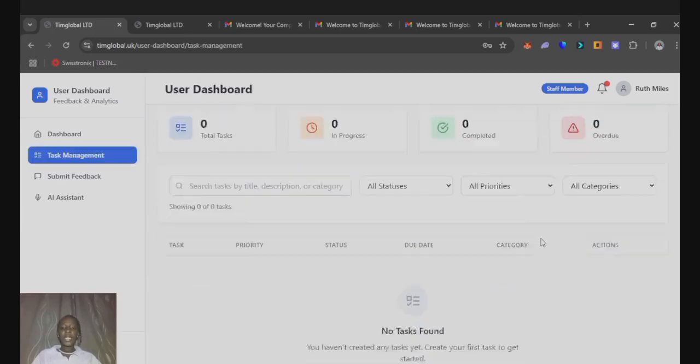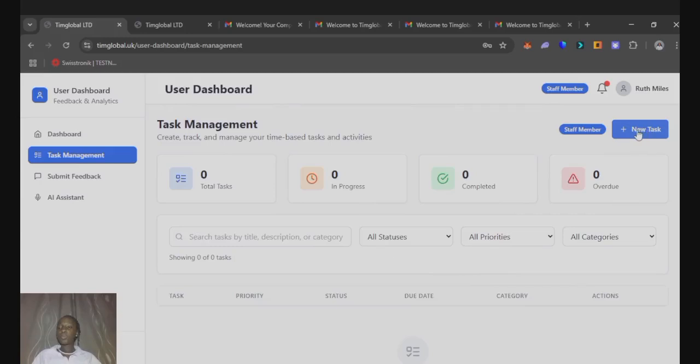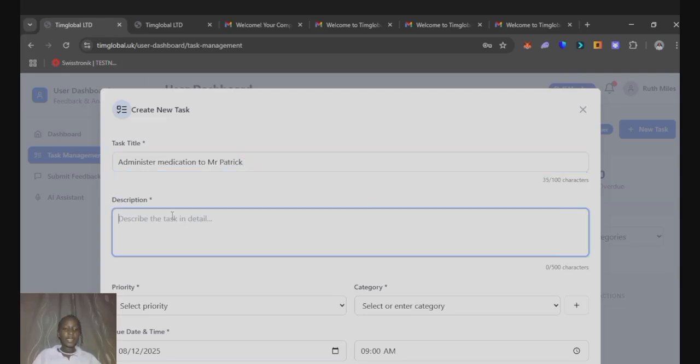Now, I can either come here to create a task or I can come here to create a task. So now let's click on here to create a new task. Okay, let's say I want to administer medication to Mr. Patrick, who is our client.